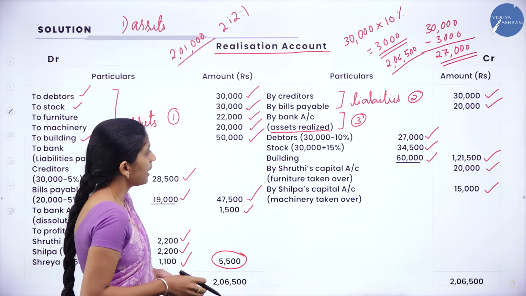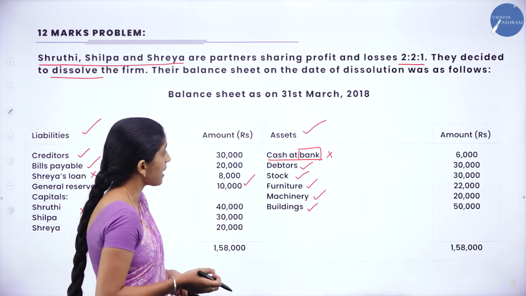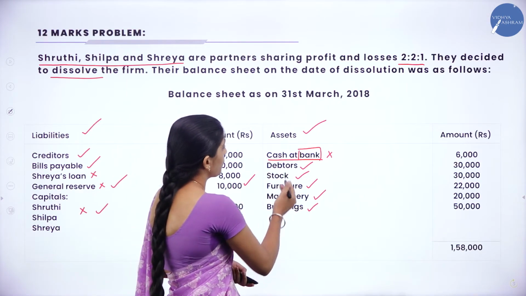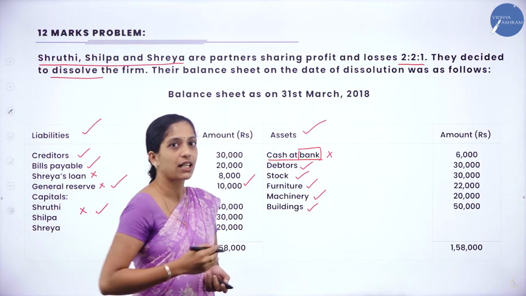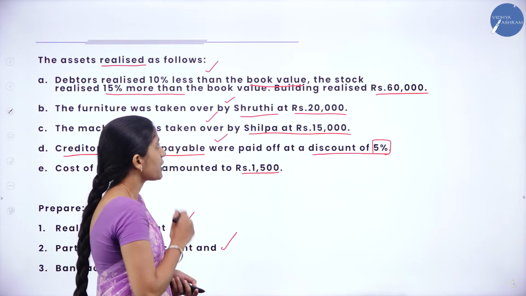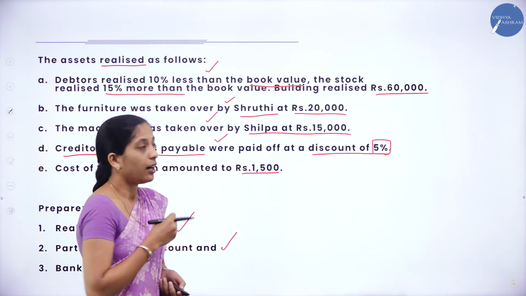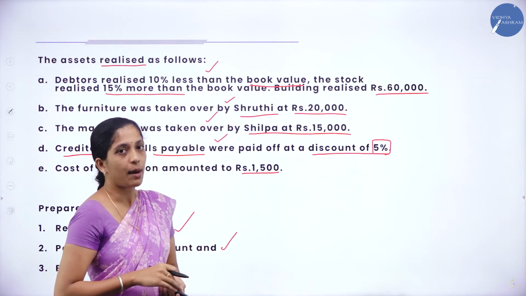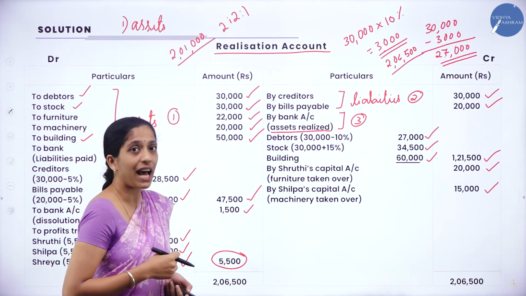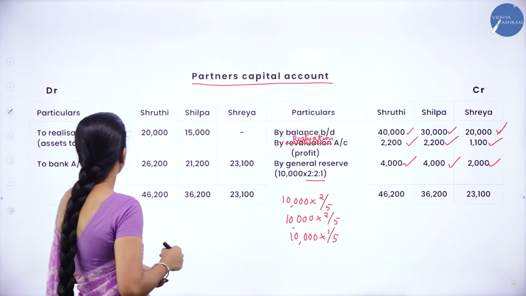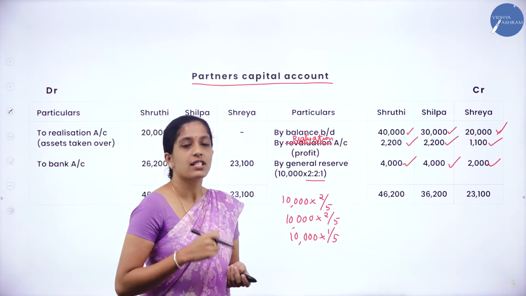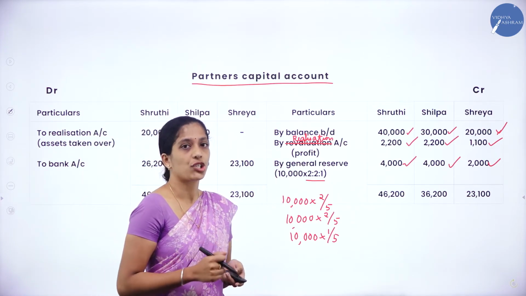Now we shall see if there is anything left on the asset side. There are no assets left. The cash at bank comes under bank account. In the adjustments also, there is nothing left to be recorded in our partner's capital account. Now we shall balance our partner's capital account. We are done with recording general reserve in their profit sharing ratio.